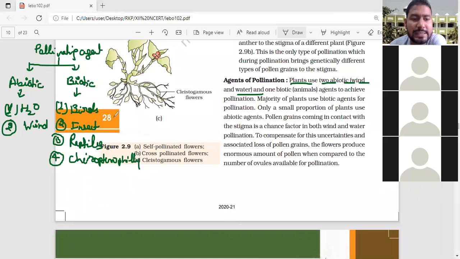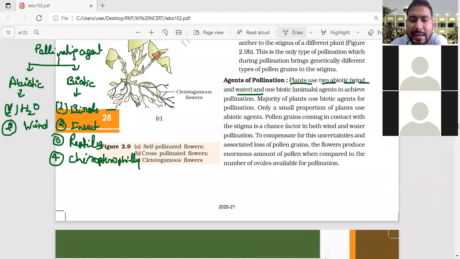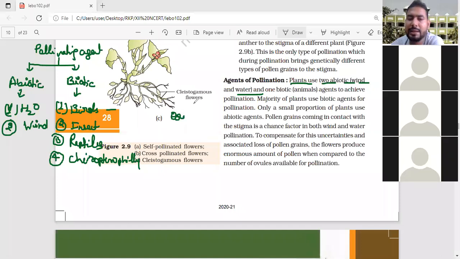So listen here. If the pollination takes place through birds, such pollination is known as? The study of birds is known as? Ornithology. Very good.